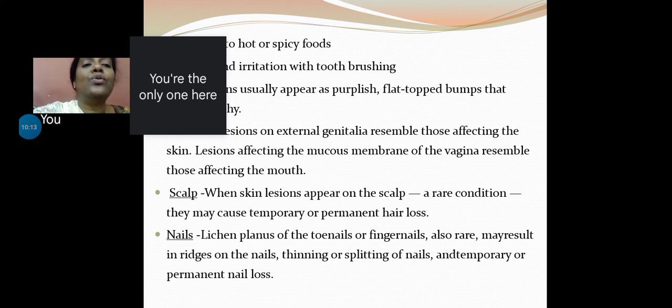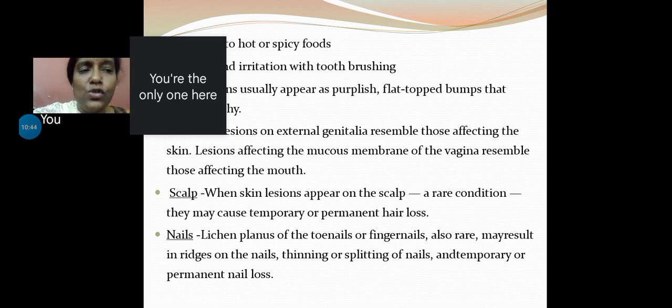So lesions usually appear purplish, flat topped, as I already mentioned. These lesions are not exclusive only to skin and the oral mucosa. Other mucosas also can be affected, such as the genitals, male and female genitals, urethra areas. All these areas you can expect to see these lesions. Scalp skin lesions, though rare, you don't get to see so much. Psoriasis is much more common on the scalp.